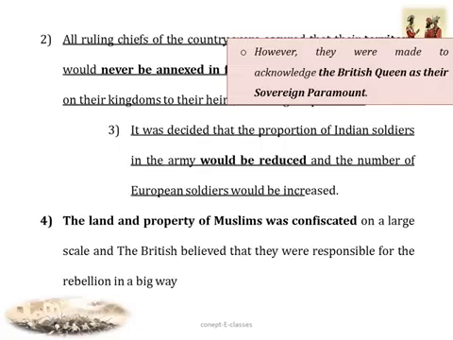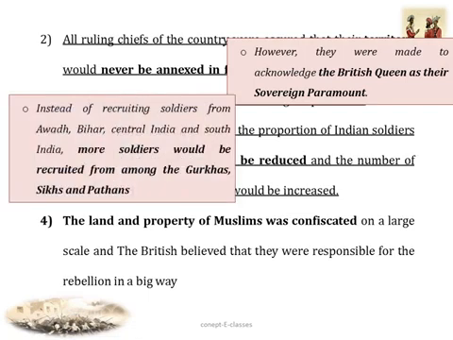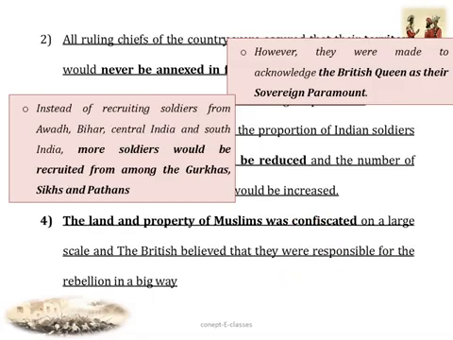Now, thirdly, it was decided that the proportion of Indian soldiers in the army would be reduced and the number of European soldiers would be increased. So the British feared that a mutiny might happen again. So they reduced the number of Indian soldiers in the army and increased the number of European soldiers. And instead of recruiting soldiers from Awadh, Bihar, Central India and South India, more soldiers were recruited from Gurkhas, Sikhs and Pathans. Now the land and property of the